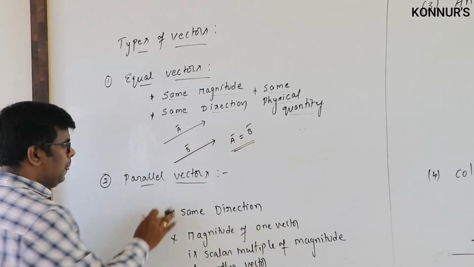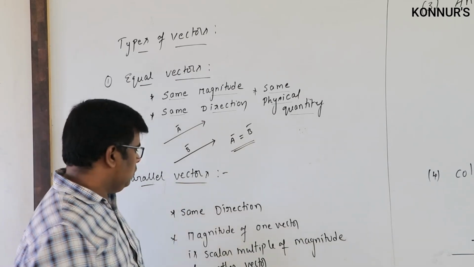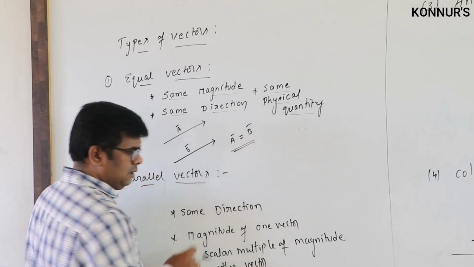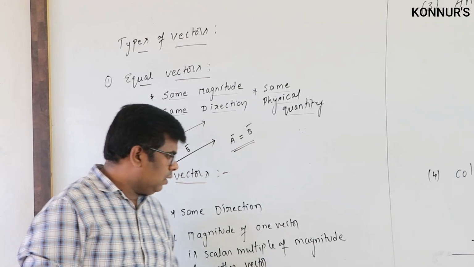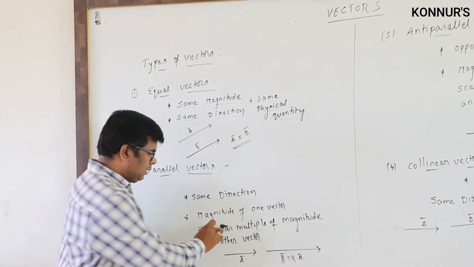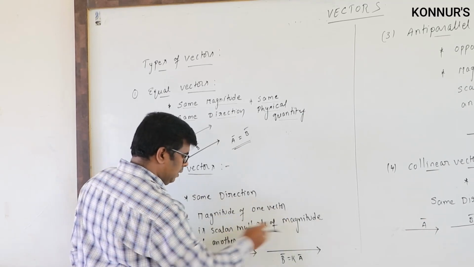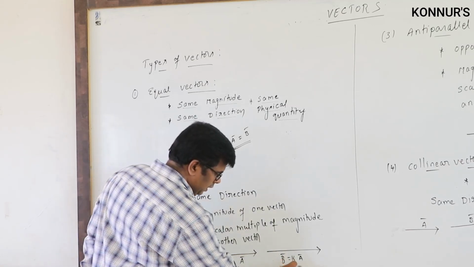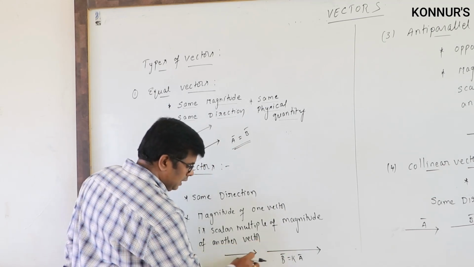Next, the second one, parallel vectors. Parallel vectors have the same direction, and the magnitude of one vector is a scalar multiple of the magnitude of the other. If you take a bar and b bar, b bar is a scalar multiple of the magnitude of a bar.